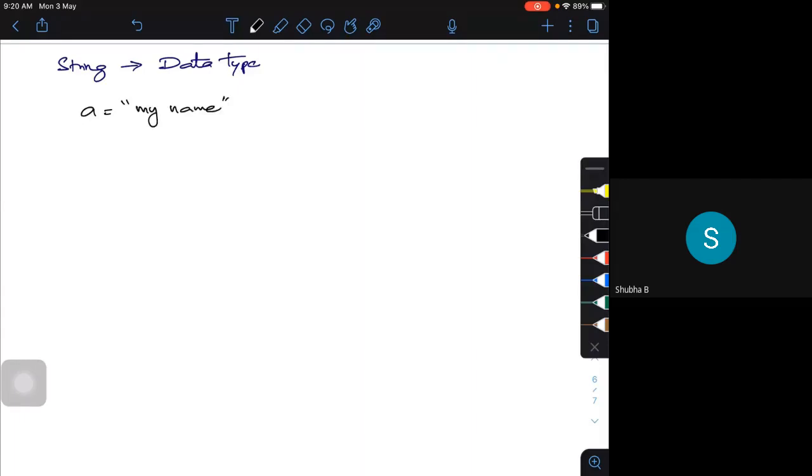What do I used to do? In the string methods, what are the string methods actually?